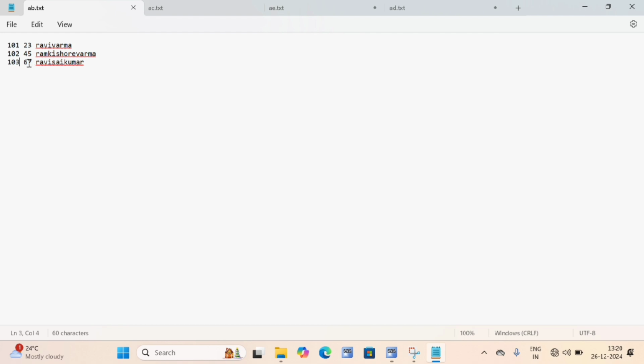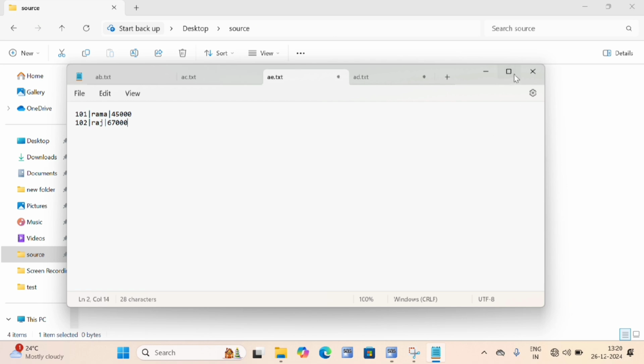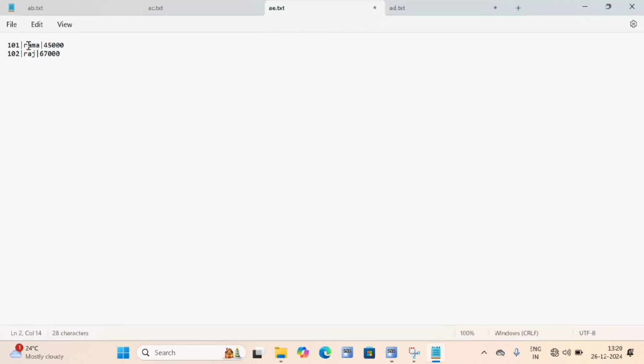This one is a comma delimited file because my observation values are separated by comma. Next is AE, where observation values are separated by the pipe symbol, so this is the pipe delimited file. Next is AD.